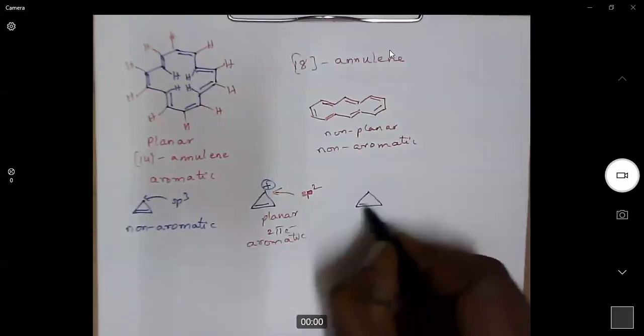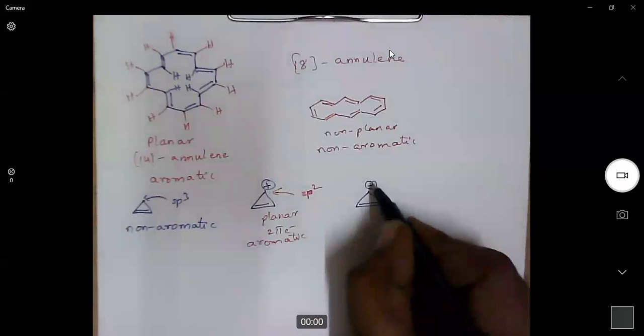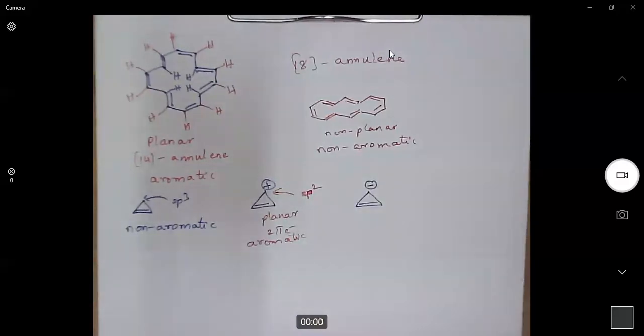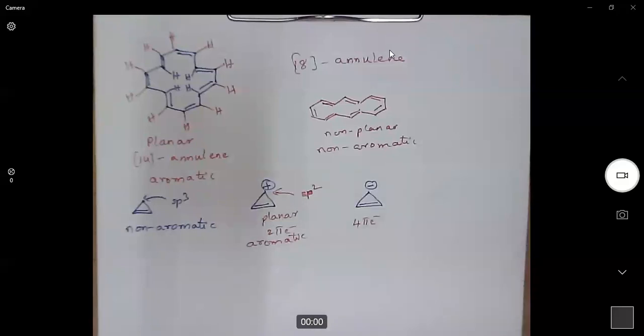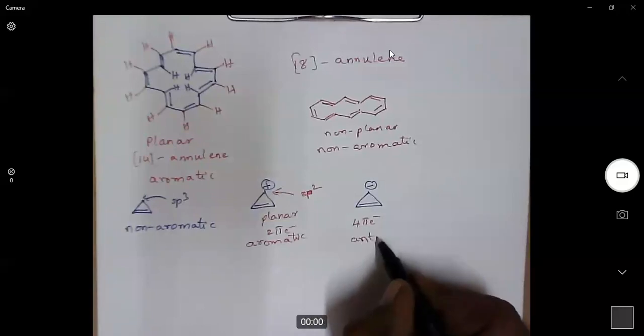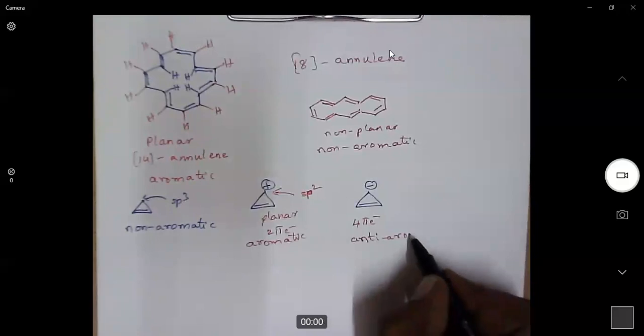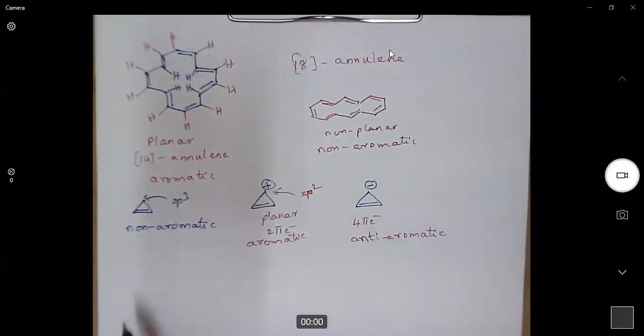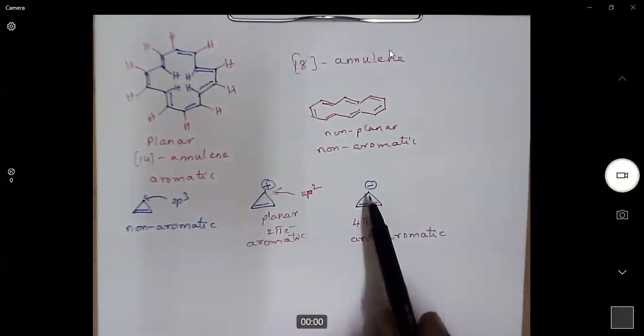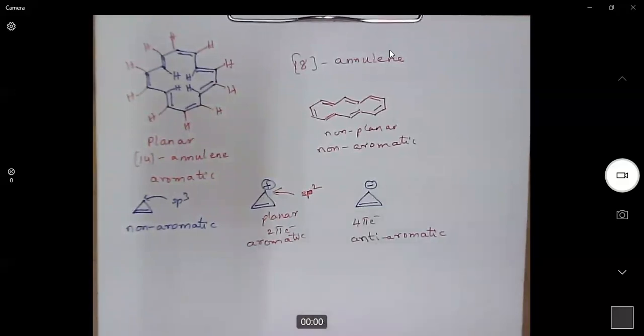Now, if we consider a negative charge, then we will have 4 pi electrons. What is 4 pi electrons? It is a 4n pi system. A 4n pi system, if it is a planar molecule, is anti-aromatic in nature. So cyclopropene is non-aromatic. Cyclopropenyl carbocation is aromatic. Cyclopropenyl anion is anti-aromatic.